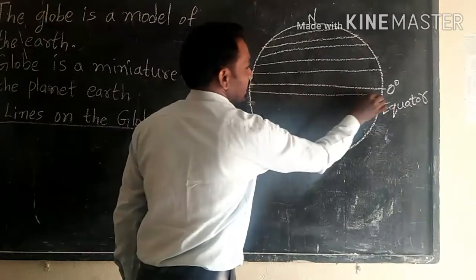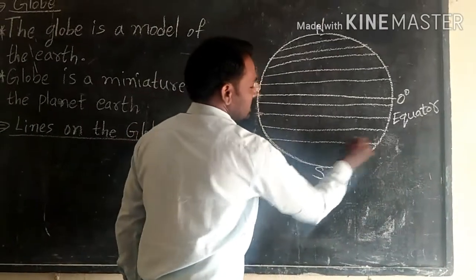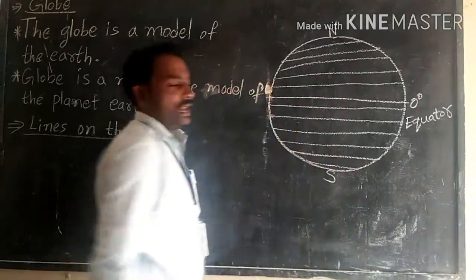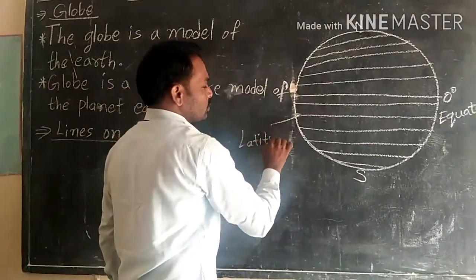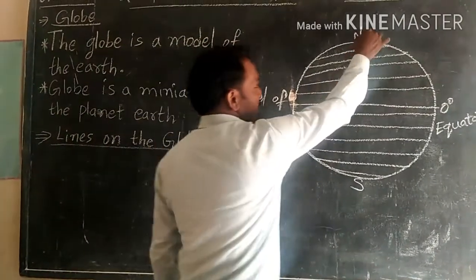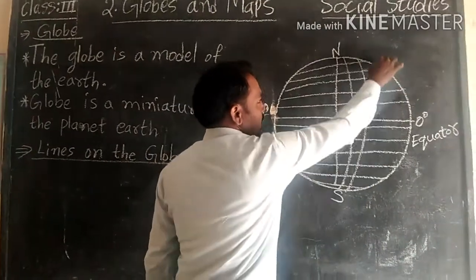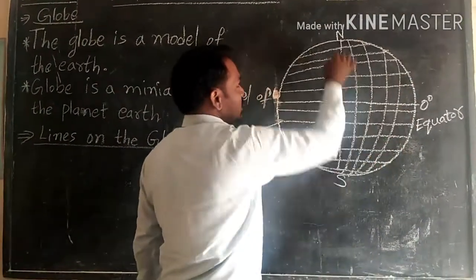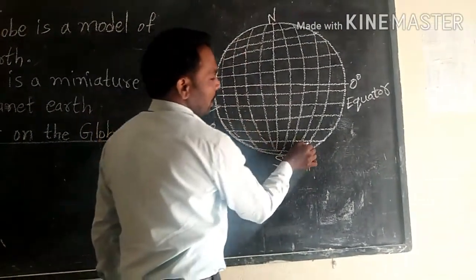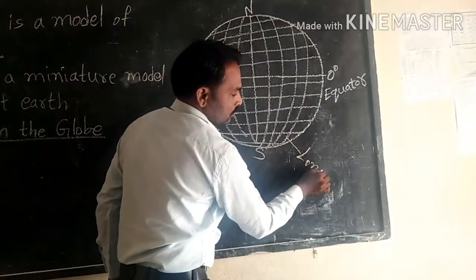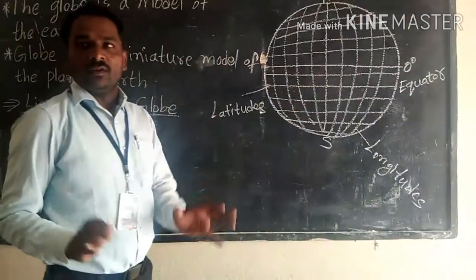These are called latitudes, children. Lines which are passing from west to east are called latitudes. Next, some lines are passing from top to bottom. These lines are called longitudes, children. Longitudes. Okay, here it is very clear.